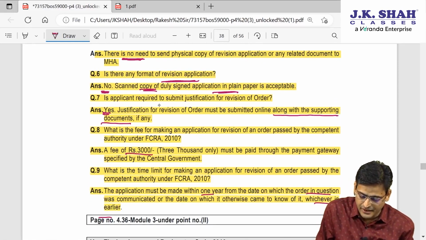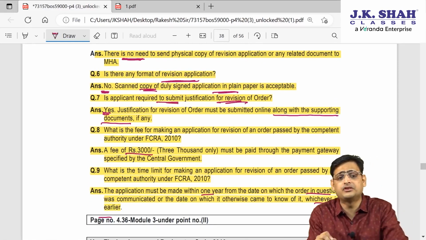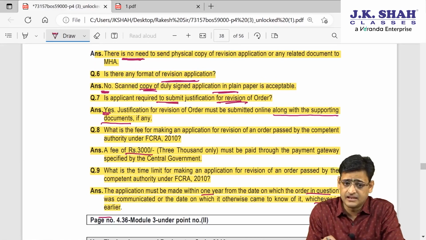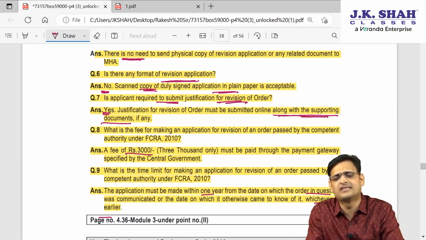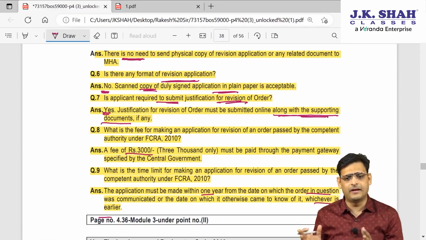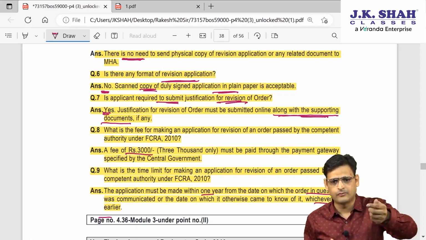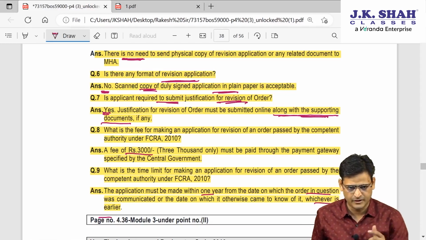Is the applicant required to submit justification for revision of the order? They are saying yes, justification for revision of the order must be submitted, along with supporting documents. Obviously, if you are saying the mistake in the order is apparent and it needs to be revised, you must have something to support that. So you have to give the justification also.